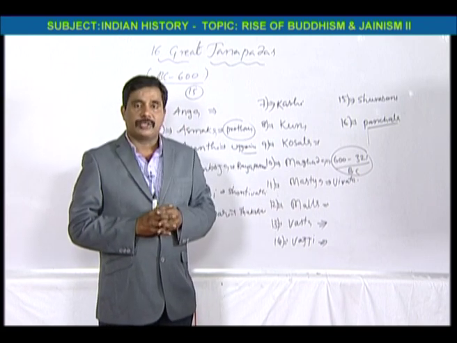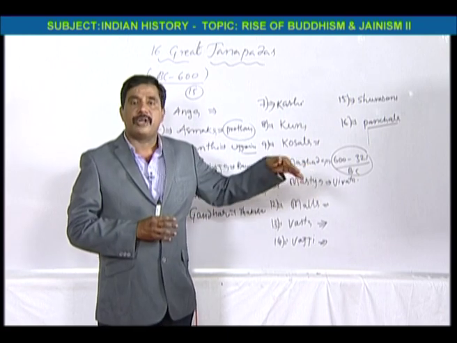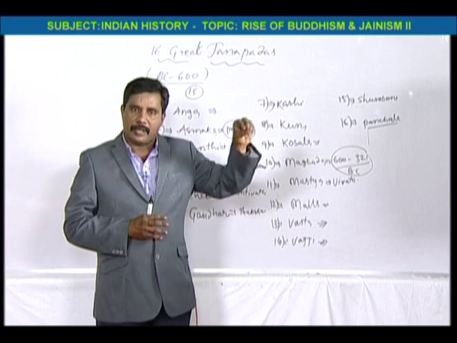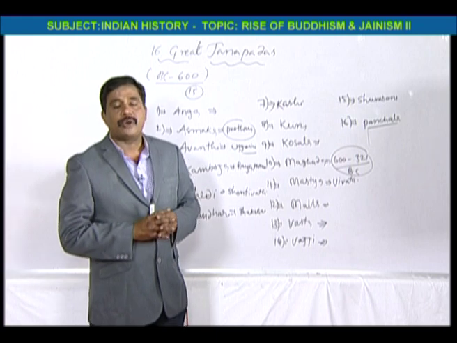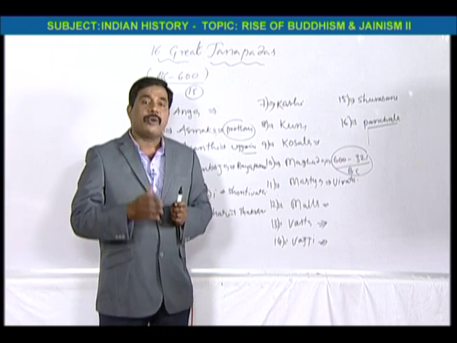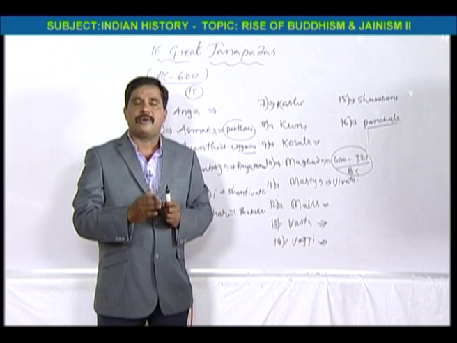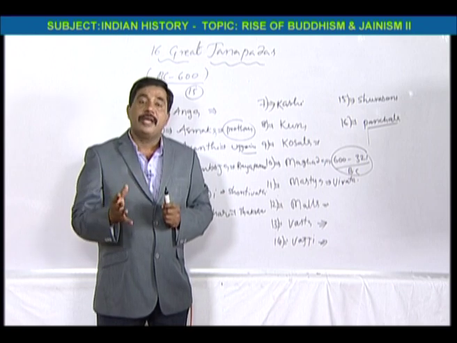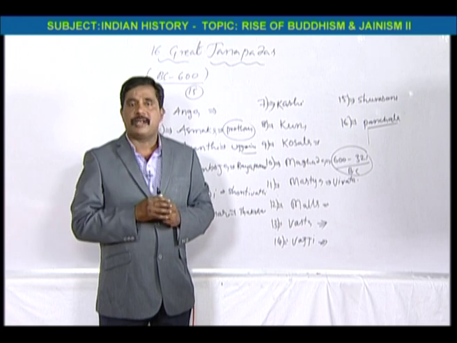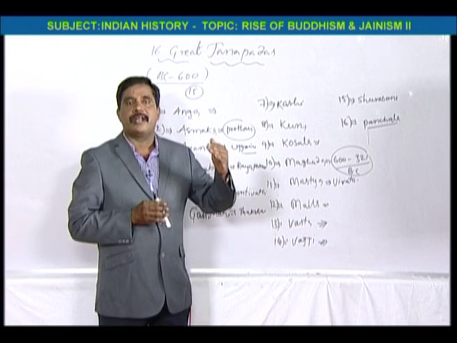So, this is the 16 great Janapadas and Magadha administration. In 321, Magadha rule by the Nanda dynasty was completed. From 321 BC onwards, we have the Maurya dynasty. Chandragupta Maurya is the founder of the Maurya dynasty. With the help of Kautilya or Chanakya, he killed Dhanananda and established the Maurya dynasty.